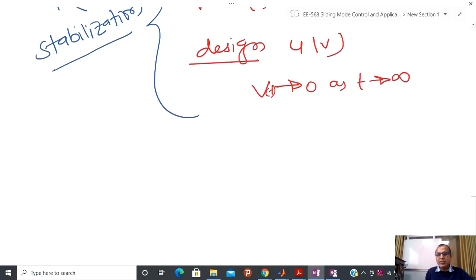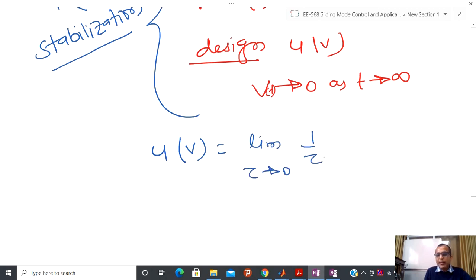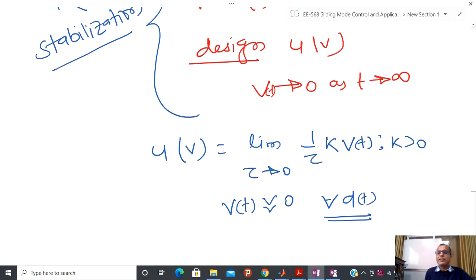In the previous class we have seen that if we have no limitation on control, it means that I have limit tau tending towards 0, and after that if I apply this kind of control action u(v) where k is greater than 0, then it is possible to show that V(t) equal to 0 for all d(t), meaning whatever disturbance you take, I can give this kind of guarantee. And this class of control we have given a name, that is called high gain control.